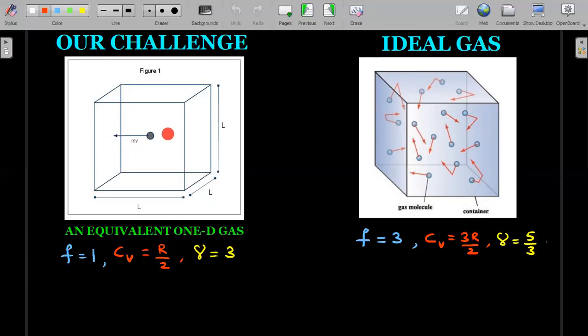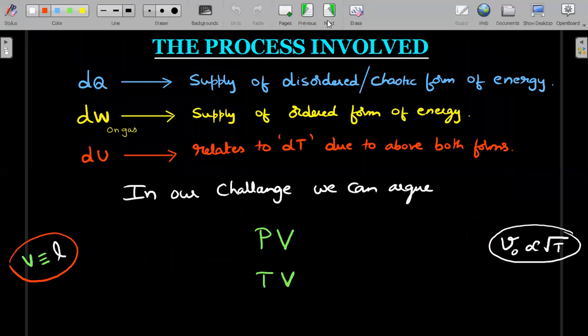Whereas in here, I don't see any disorder being supplied by the agent who is moving. The ball was moving in a very ordered fashion. There are no random velocities at all, right? So I could argue that the present one-dimensional gas challenge is dQ equal to 0. That is an adiabatic one-dimensional gas problem, right? And what was the gamma we got in the previous picture? We got gamma as 3, right? So I would say that we are well within our rights to assume that the gas follows PV to the power 3 equal to constant, right?